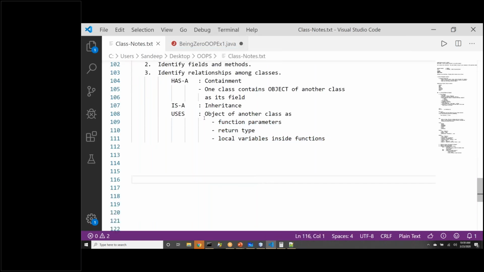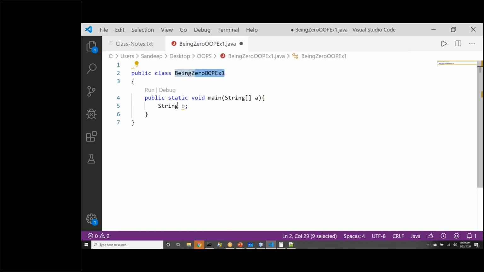Go back. See, read it again. What is has a relationship? One class contains object of another class as its field, as its data member. Is it a data member of the class? Is B attribute of this class? Is B property or field of this class? Answer to that is no.